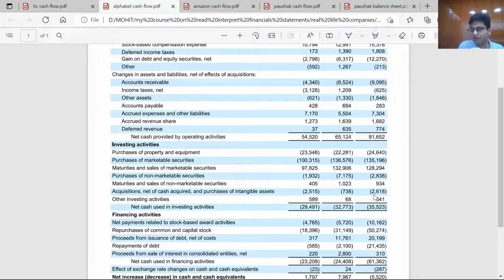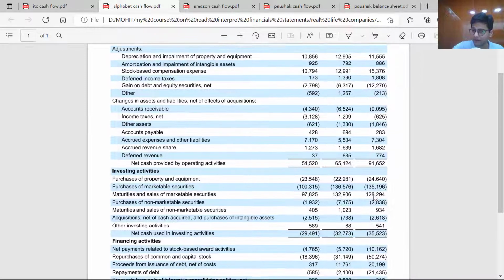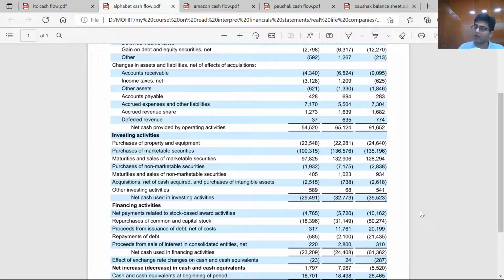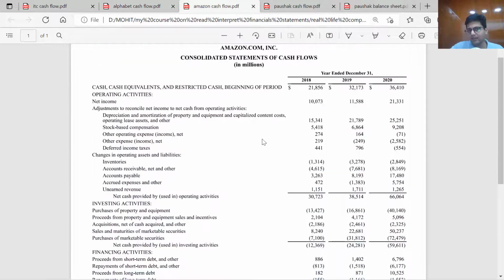You see how it changes the entire perspective of your business. When you are looking at the balance sheet, you are just looking at assets and liabilities. When you are looking at the income statement, you are just looking at how much the company has made. But when you look at cash flows from different perspectives, like cash flow from operating and cash flow from investing, you understand where your whole money is actually being routed. You understand that in Google, $91 billion of cash inflows has been earned, out of which $35 billion has been used during the year. So this is extremely important information for understanding what is actually happening in your business.